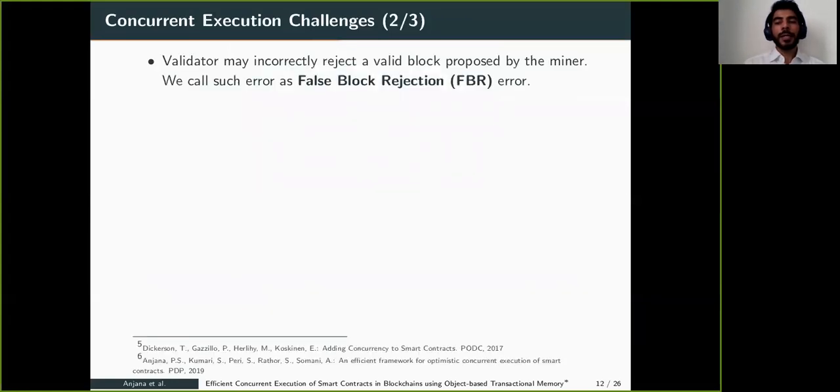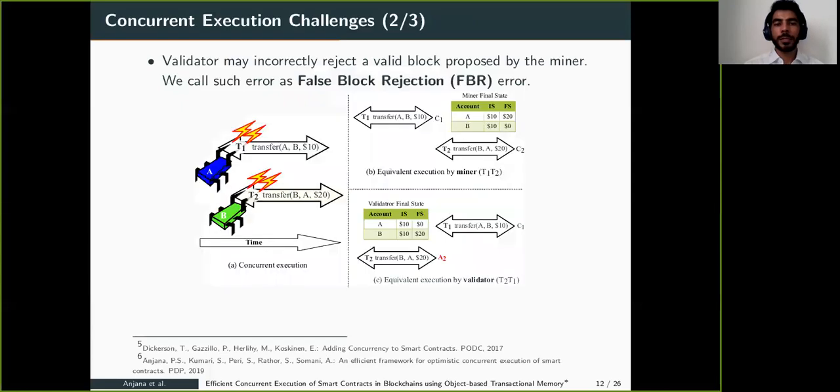Another challenge is that the miner may execute smart contract transactions in some concurrent order, and the validator may execute them in some different order. So a validator may incorrectly reject a valid block proposed by the miner. We call such an error a false block rejection error. Let's see an example of that.